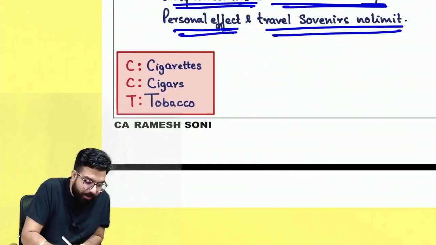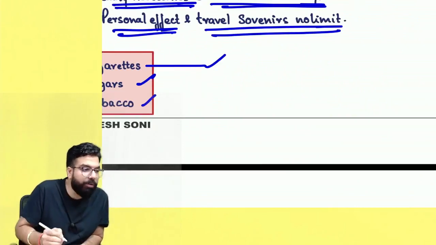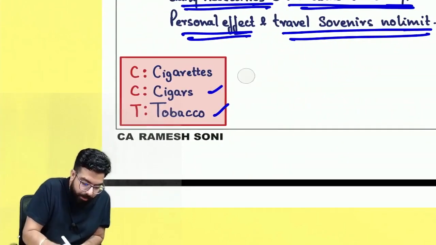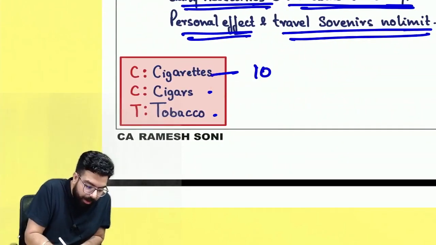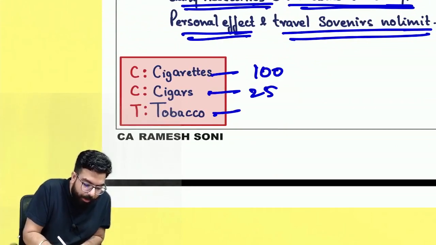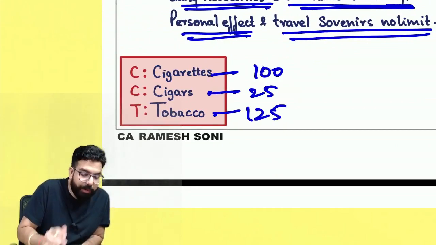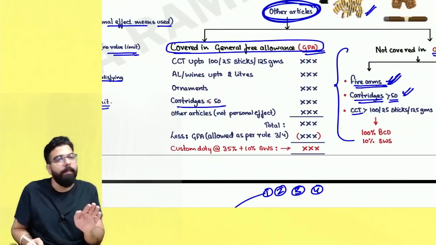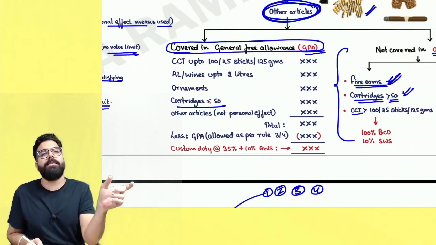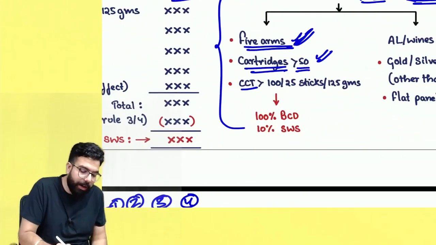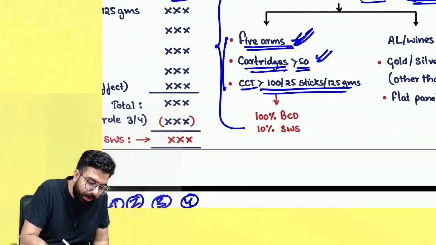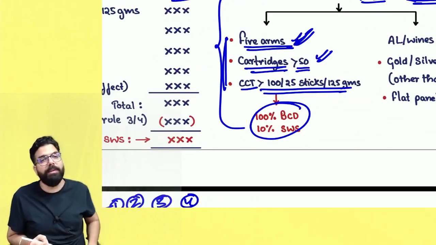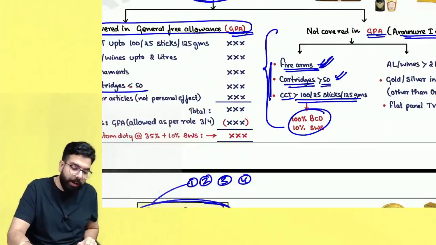CCT: cigarette, cigar and tobacco. How much? Remember, cigarettes 100, cigars 25 and tobacco 125 grams. If it is up to this, then you can clear in your general free allowance. More than that limit, the extra amount will be cleared under Annexure 1. And remember, in this scenario, you will end up paying 100% basic customs duty plus social welfare surcharge.